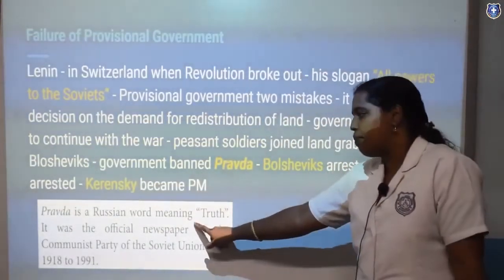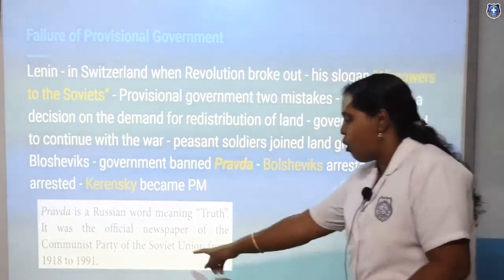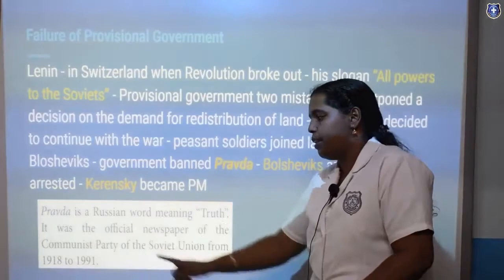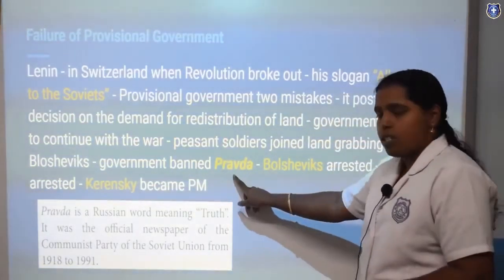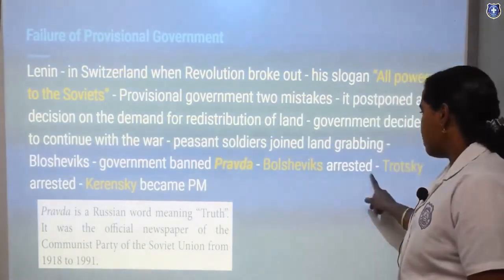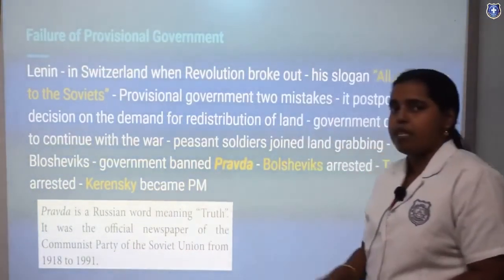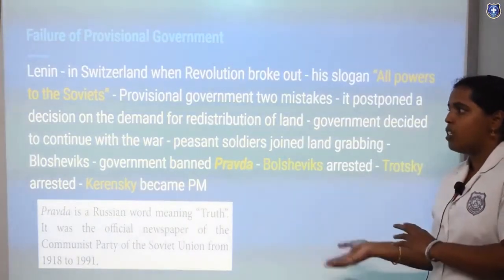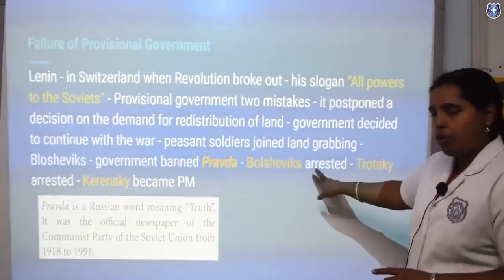The Bolshevik government banned Pravda. Pravda is a Russian word meaning truth. It was the official newspaper of the Communist Party of the Soviet Union from 1918 to 1991. So that newspaper was banned, and Bolsheviks were arrested, Trotsky was arrested, and Kerensky became prime minister. So there were small changes in such a situation under the many revolutionaries.